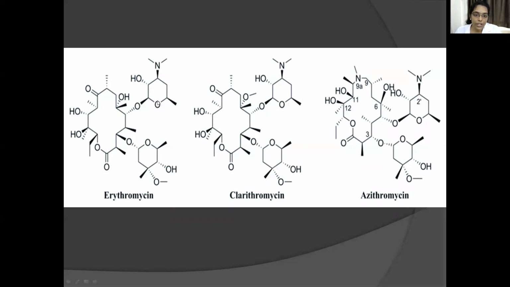In spite of OH, it will be OCH3. Then in azithromycin, we have a nitrogen atom here, an addition of a nitrogen atom in the lactone ring. Almost they are the same, with just minor differences between the structures of erythromycin, clarithromycin and azithromycin.